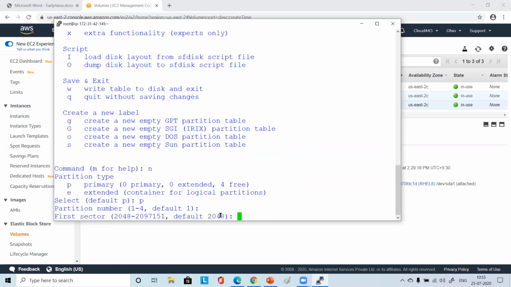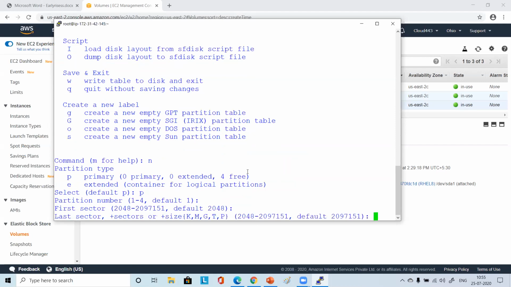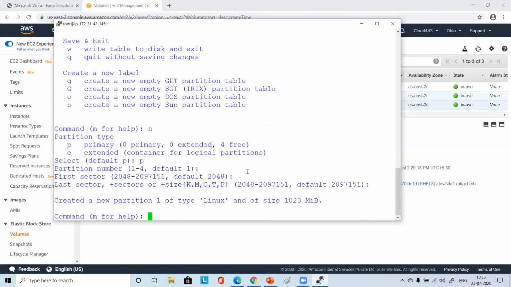Now it's asking first sector, so I press enter. Now whatever the last sector, I press enter. That's it, I have not done anything. Whatever is by default, the beginning sector and the last sector, all those sectors will come. I just want one file system which will take the complete space in the hard disk. Anyway, it is just 1 GB, so I don't want to create multiple partitions here, right?